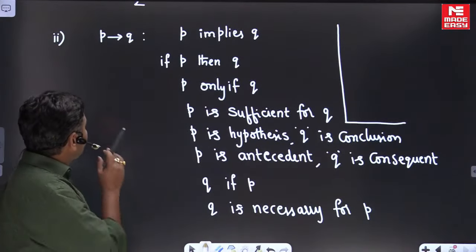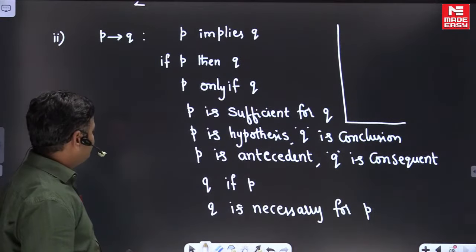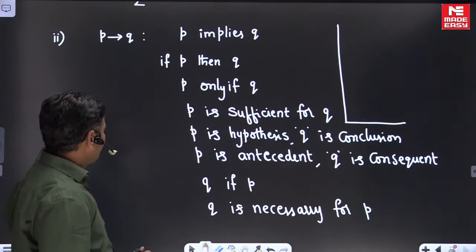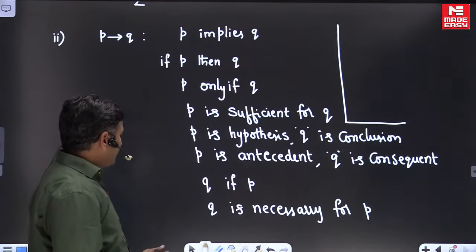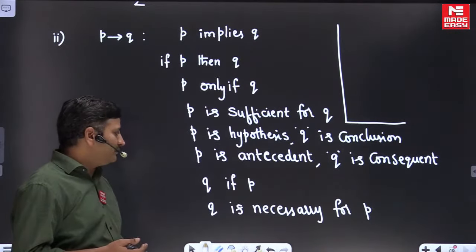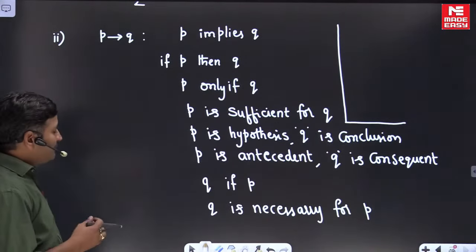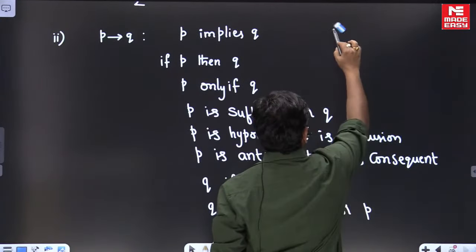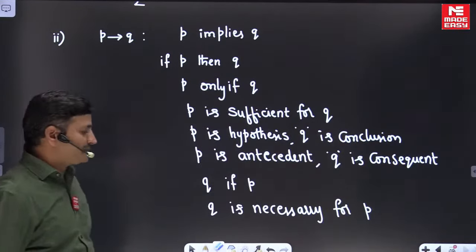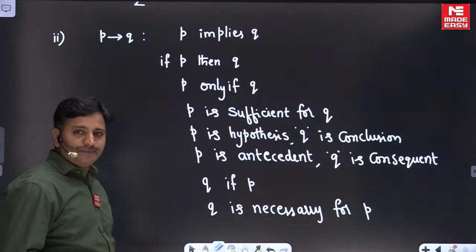So what else can we read, friends? I covered almost all the forms. We can also read Q provided P. But we never use that terminology anywhere. So what is the importance of learning the terminology of P implies Q? We'll discuss some important problems and get more clarity. If possible, you can write it down, friends.